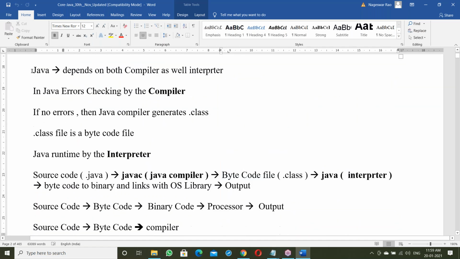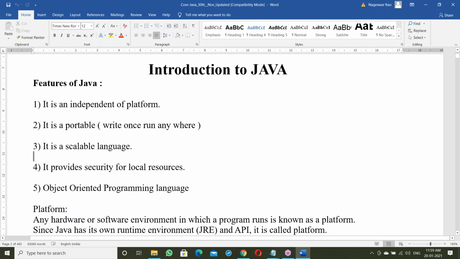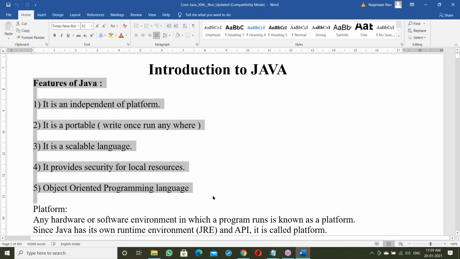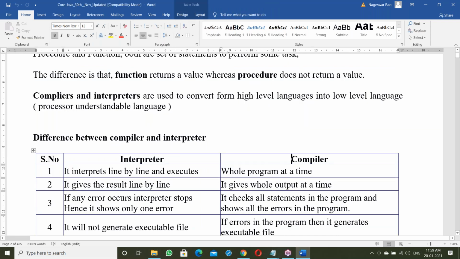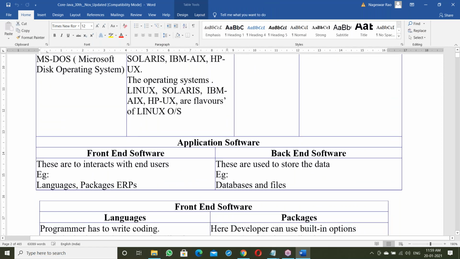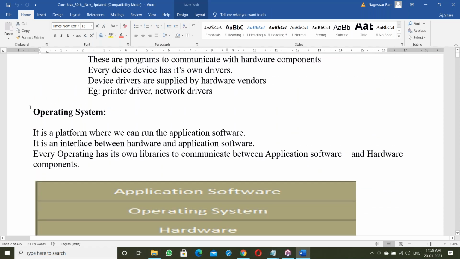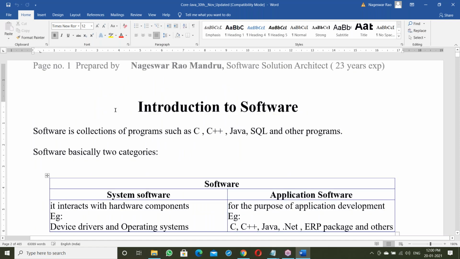After that, Java starts, and then the Java features are expanded. To understand these features, you must first have this knowledge: what exactly an interpreter and compiler are, what the different languages are, and what exactly an OS is. If you know these basics, you can understand Java features. So before going to Java features, let us see these software basics.